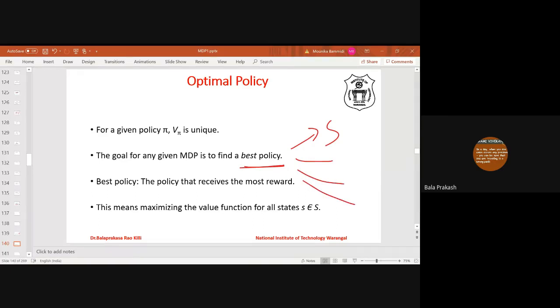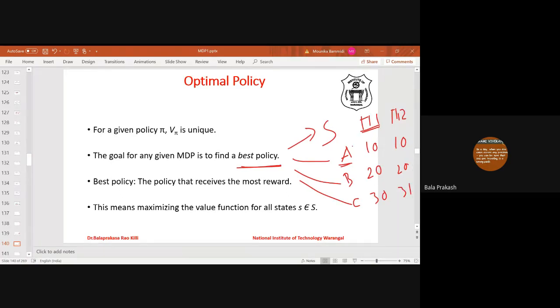Suppose there are two policies, phi 1 and phi 2, and these are the three states A, B and C. After following policy phi 1, the values of the states are 10, 20, 30. After using policy phi 2, the values are 10, 20, 31.